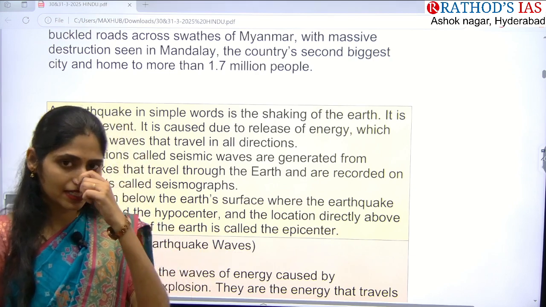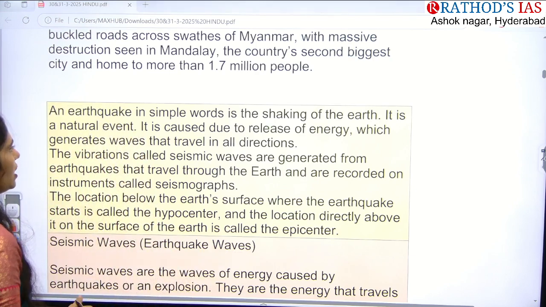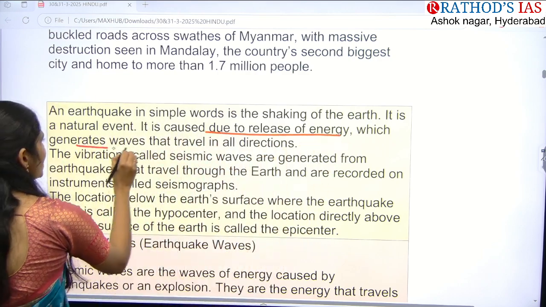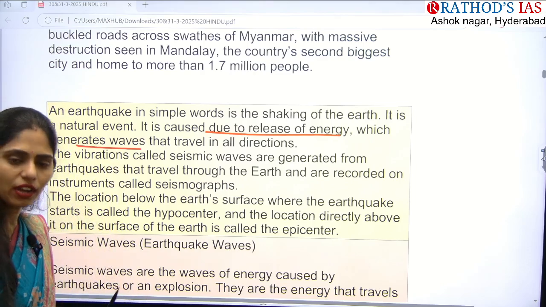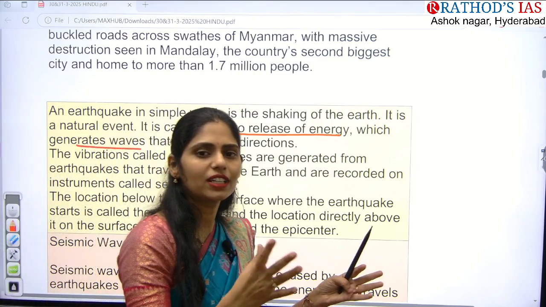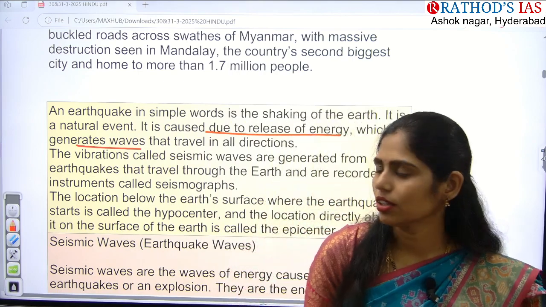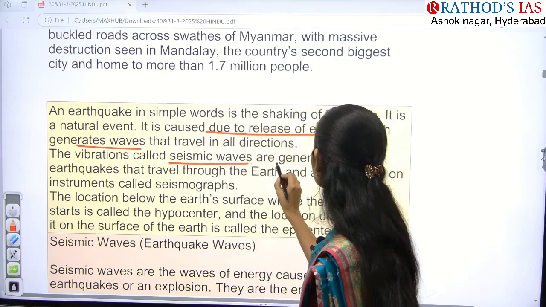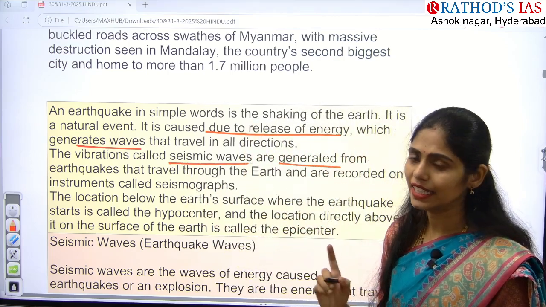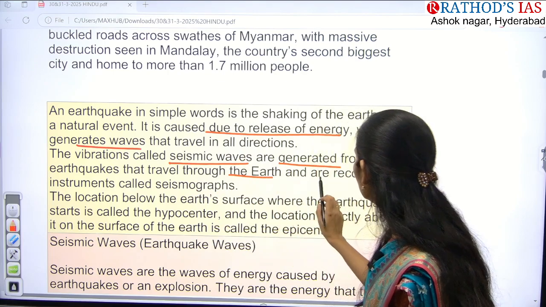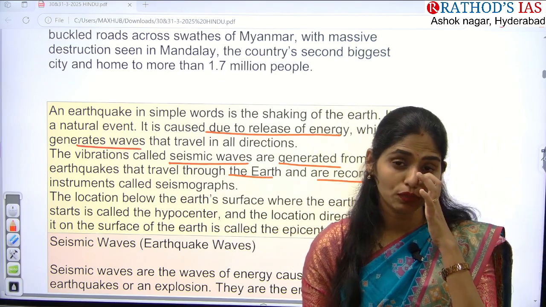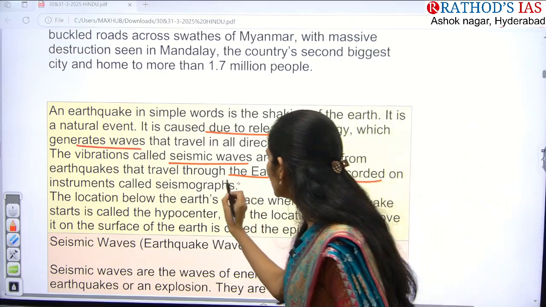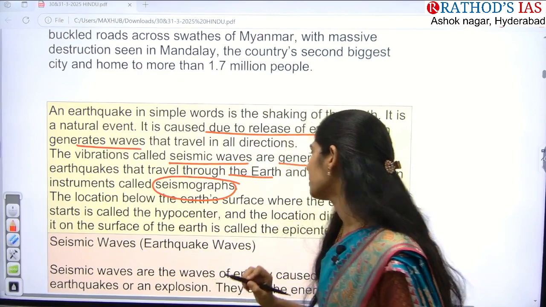Normally, earthquake is considered a natural event, and it is caused because of release of energy, and it generates waves, and these waves travel in different directions. These vibrations are called seismic waves. They are generated from the earthquakes, they travel through the earth, and they are recorded on instruments. So which instrument do we use for measuring an earthquake? That is the seismograph. It is also very important.